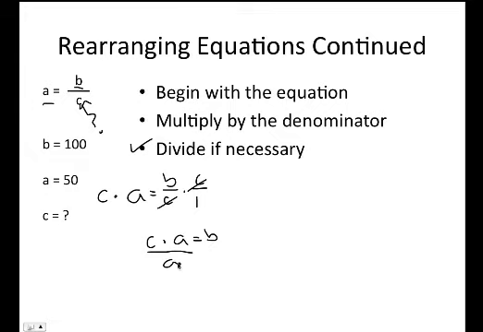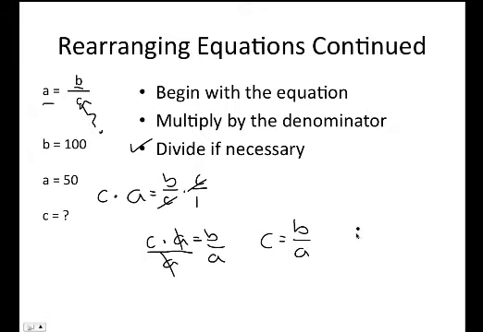If we divide by A, we're going to wind up in that canceling out situation again. And what you do to one side, you always do to the other. So the A's will cancel out. And here's what we're going to wind up with. C equals B over A. And now check it out. This is the only way to write this equation.